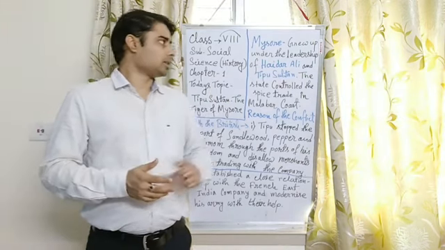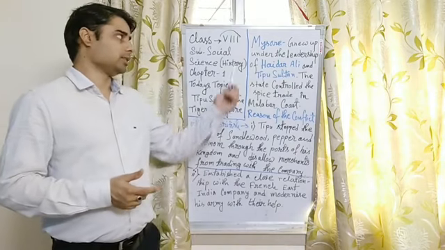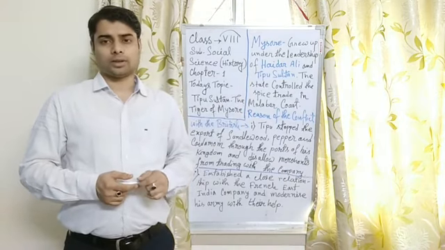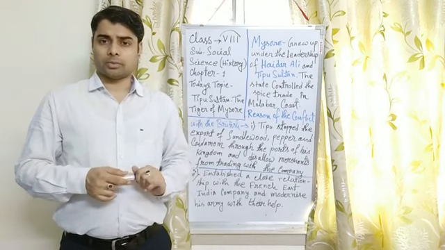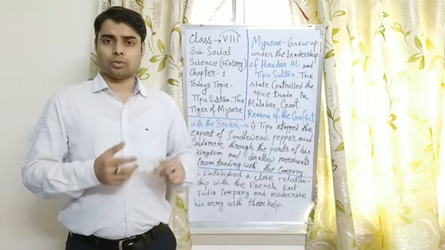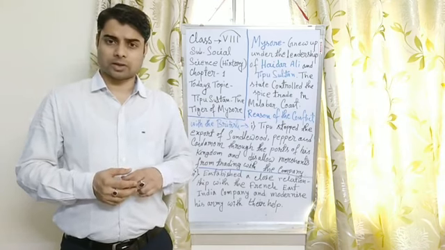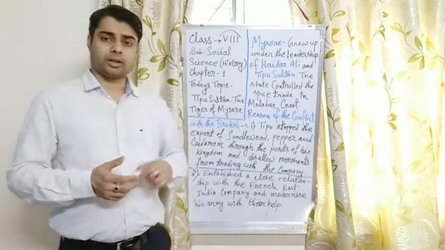So the state of Mysore grew up under the leadership of Hyder Ali and Tipu Sultan. Hyder Ali was previously an army general, and he took over the power from the former rulers of the Mysore state and established an independent kingdom.